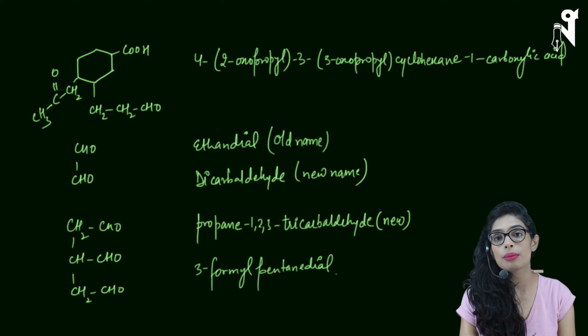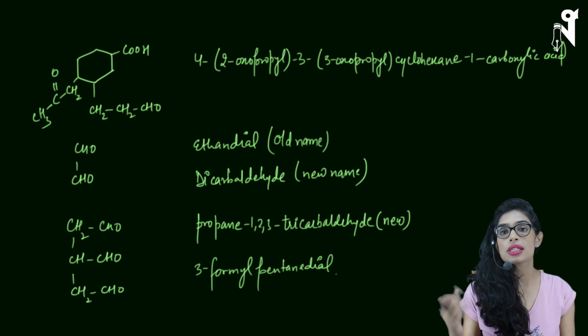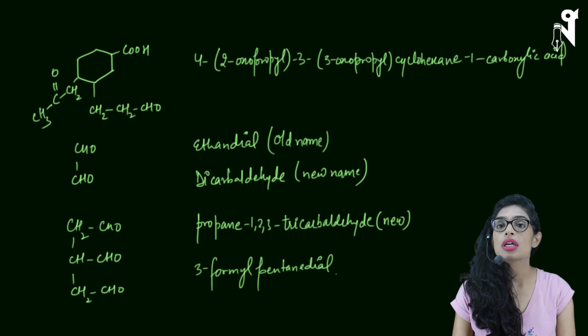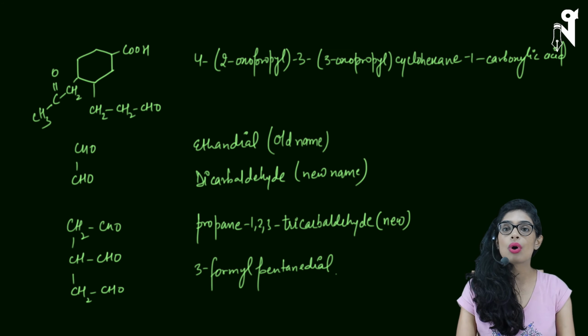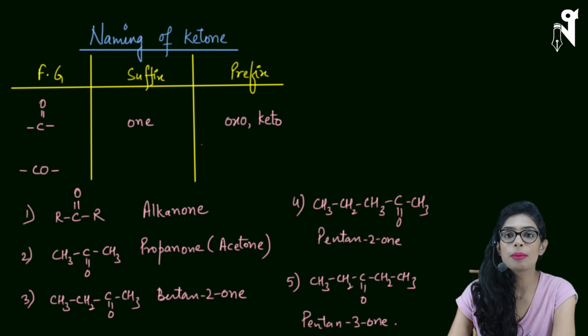Next we will be talking about the IUPAC naming of ketones, which is very similar to aldehydes. Only thing is your aldehydes are chain initiating and terminating groups, whereas your ketone is a non-terminating group. That means it is in the middle of the chain and it can be positioned anywhere. So let's quickly have a look at the ketone names. Okay, so next is naming of ketones.